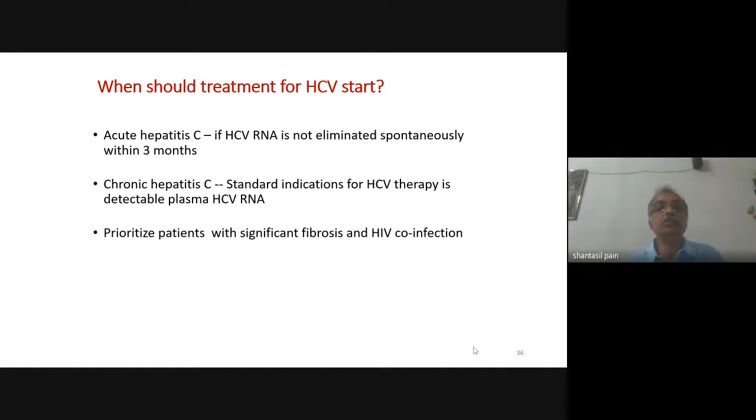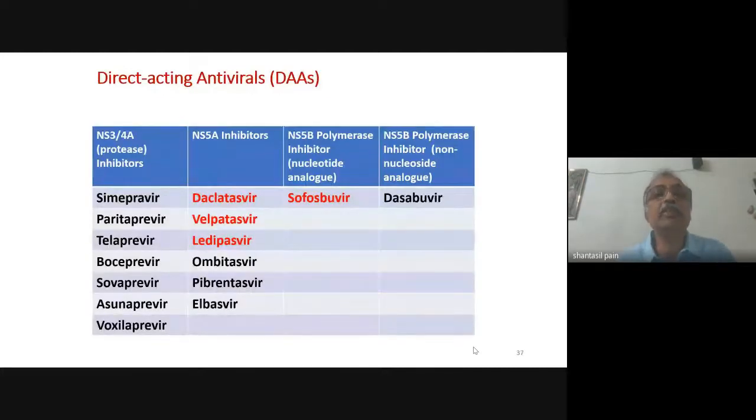Now, in patients with chronic hepatitis C, look for the presence of HCV RNA. If the HCV RNA is detectable, the patient becomes a candidate for treatment of HCV. Always prioritize patients with significant fibrosis and HIV co-infection. So these are the drugs. Previously, we were using pegylated interferon with ribavirin, but nowadays we are not using that. We are using direct-acting antivirals, the DAAs, and these DAAs have actually revolutionized the management of hepatitis C infection.